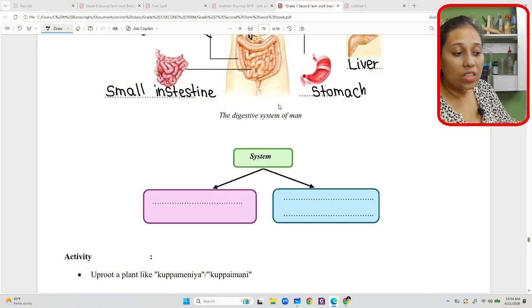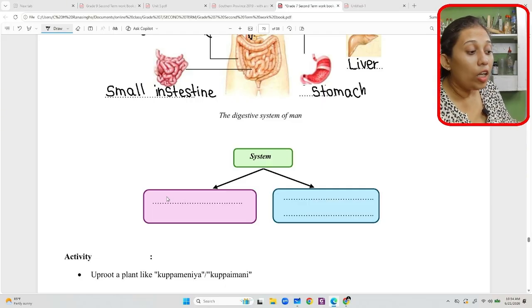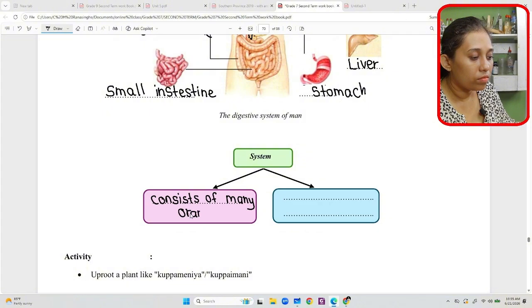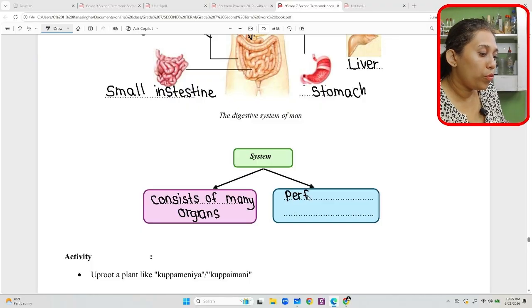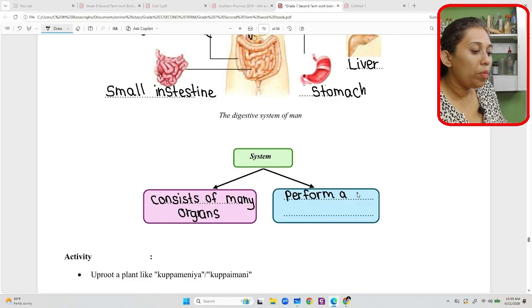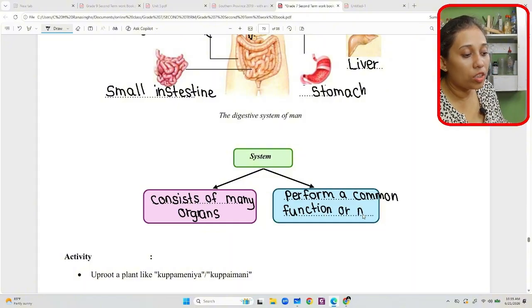A system consists of many organs that perform a common function or many functions.